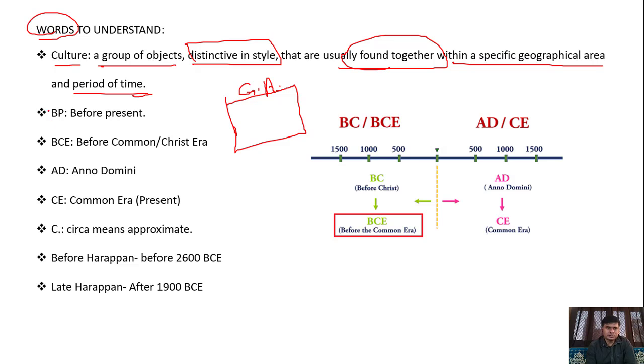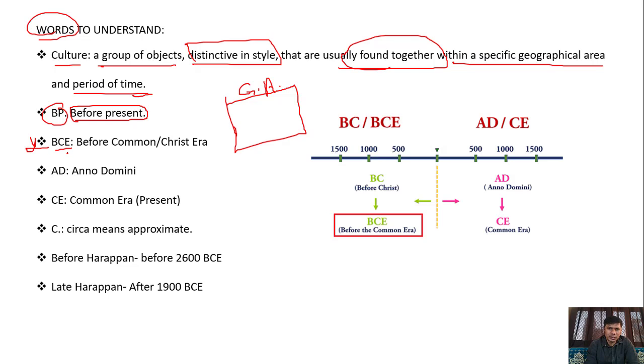Okay, so now what is the meaning of BP? BP is based on the before present, means if we talk that before present you was in class 11, now you have come in 12th. In such a way, in this chapter we will also utilize this keyword. What is the meaning of BCE?